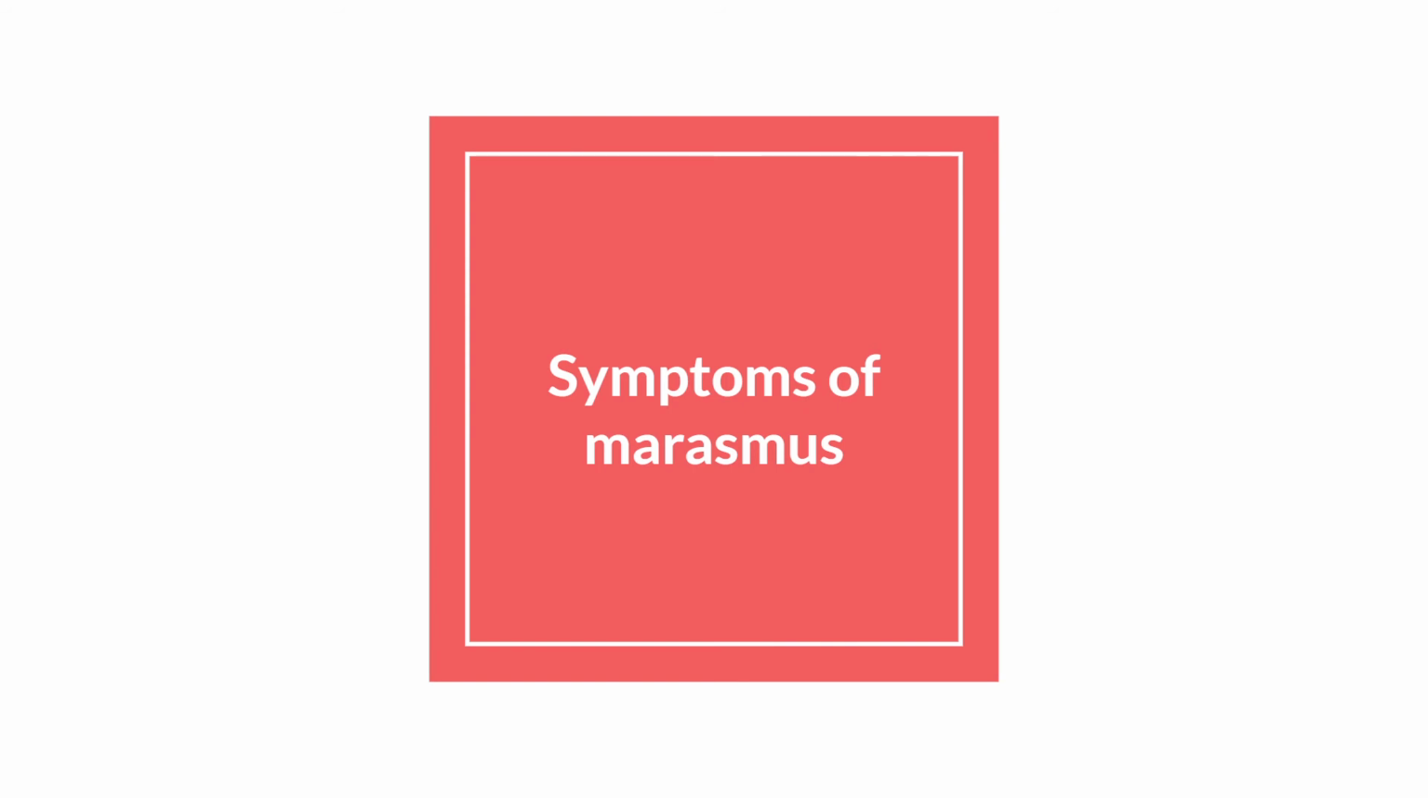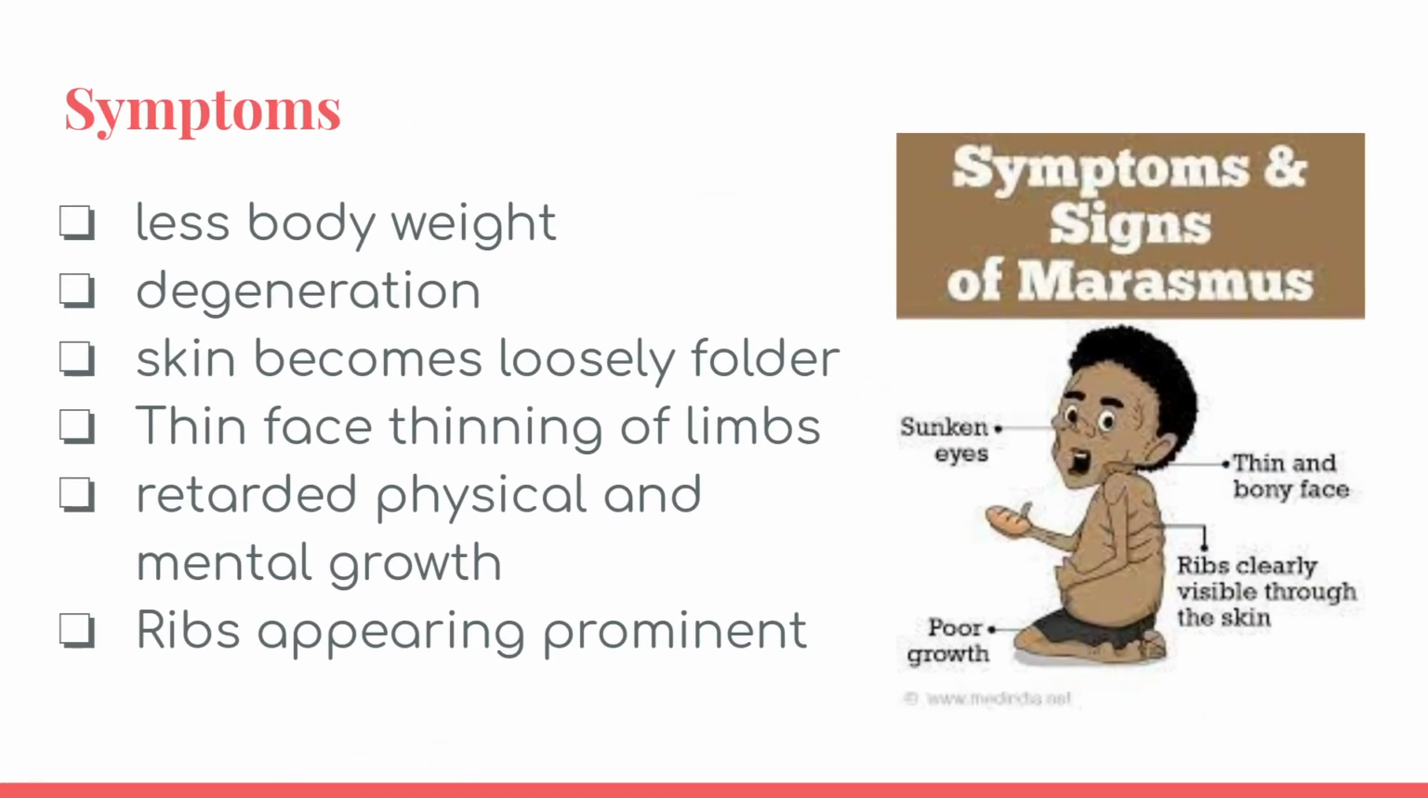Now, symptoms of marasmus. In marasmus, we have less body weight. We can see this person, this person does not look good, because their skin becomes loosely folded. You can see their ribs through the skin, and their poor growth.